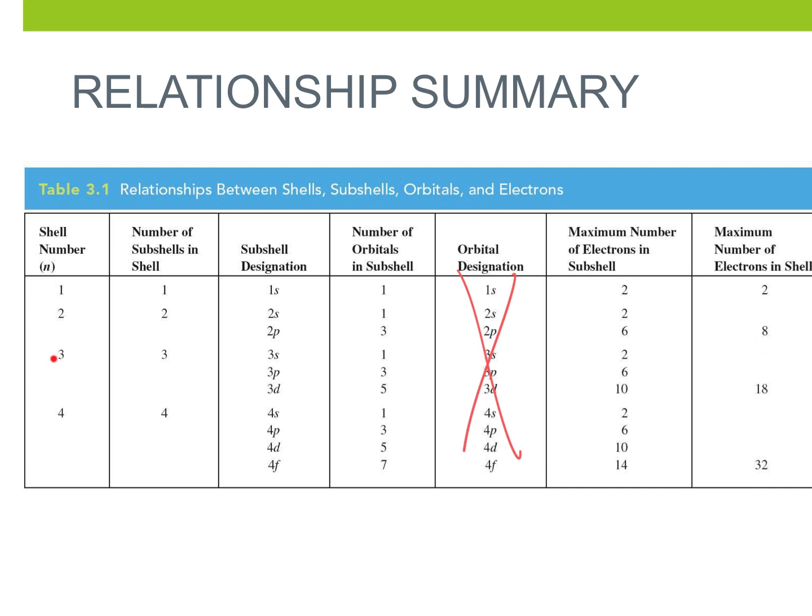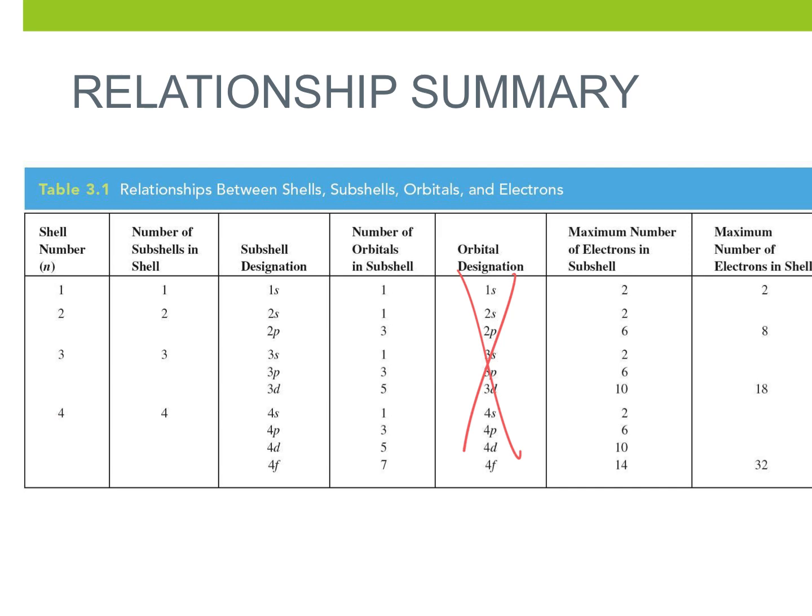Third shell can have 3 subshells in it. It has the s, the p, and the d. How many s orbitals are there? 1. How many p's? 3. How many d's? 5. And how many electrons per orbital? 2. So what's 1 times 2? What's 3 times 2? 6. And what's 5 times 2? 10. So we add them up. 2 plus 6 plus 10 is 18. So that third shell can hold 18 electrons.